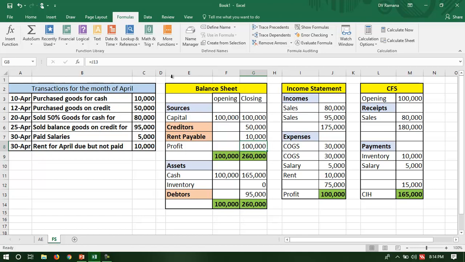The focus of this session, as I mentioned, is accrual. So the creditors, rent payable, debtors are the direct result of the accrual concept. So as a result, because of accrual concept, I know this is a profit. The company's profit for the month of April is 100,000. Did the company receive entire income? No. Did the company pay all the expenses? No. Even if they have not paid, even if they have not received, the accounting says recognize that.